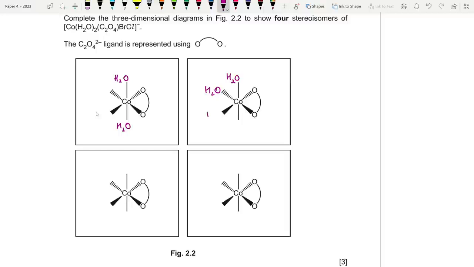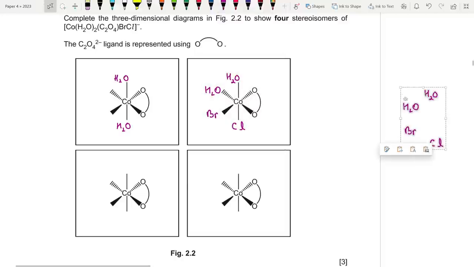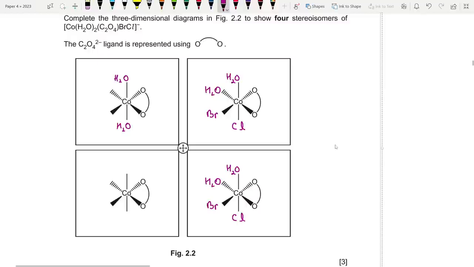And then one isomer where I have bromide here and chloride here. And there could be another isomer where I keep the waters in the same positions. However, I just exchange the position of chloride and bromide. That would also be a different isomer. See if you guys get this. These are two unique isomers. Okay.